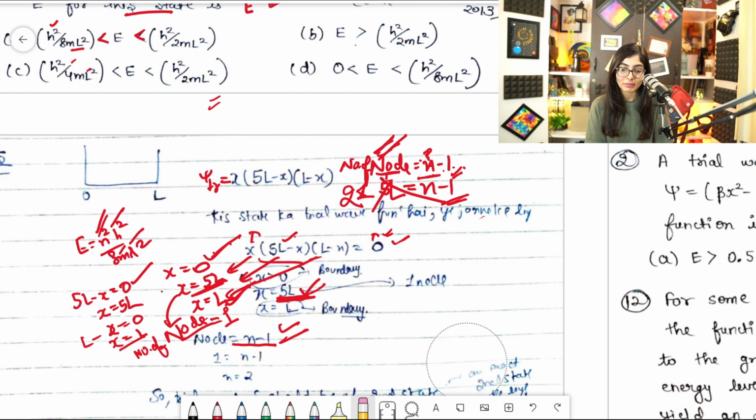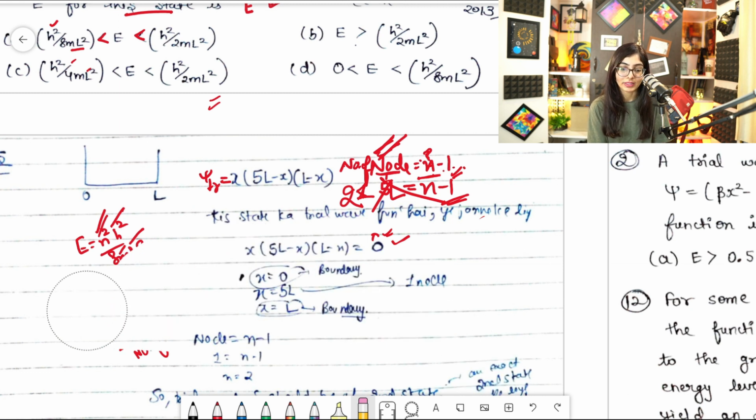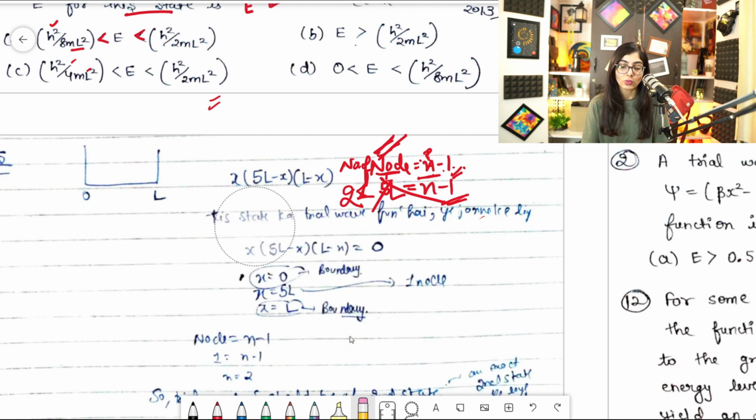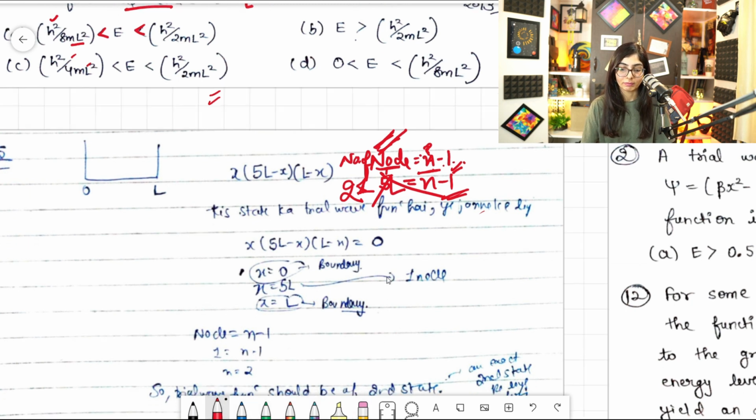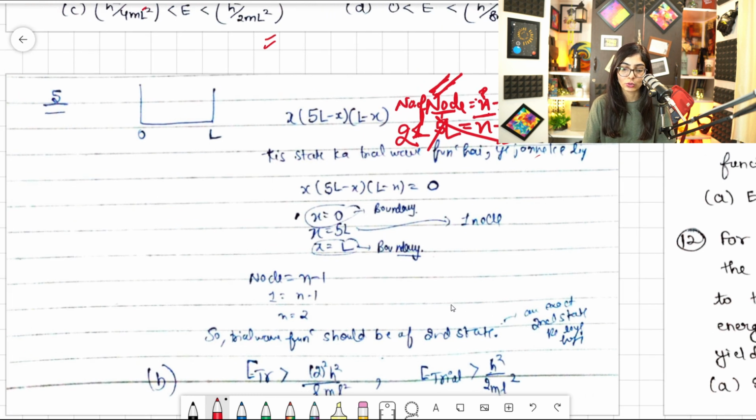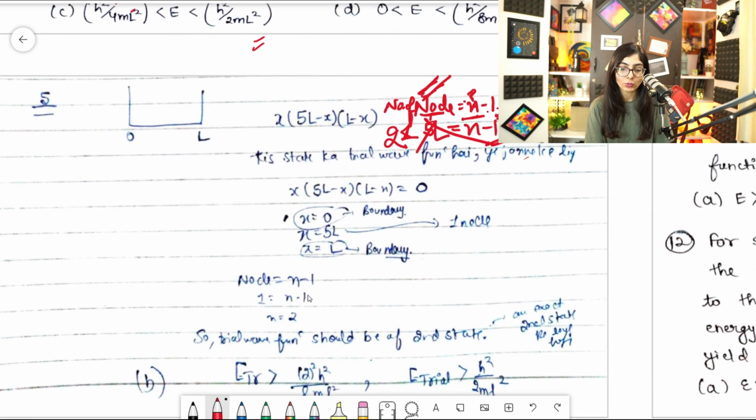So before proceeding, let me just rub this. It got a bit messy. Clear? So what will happen now? I'll put everything in the formula and I'll calculate the value of n. So let's see what the value comes out to be. So node is 1 because x is equal to 5l. So number of node is equal to 1. I hope this thing is clear to you. So I'll put node is equal to 1 and it is equal to n minus 1. And from here I got n is equal to 2.